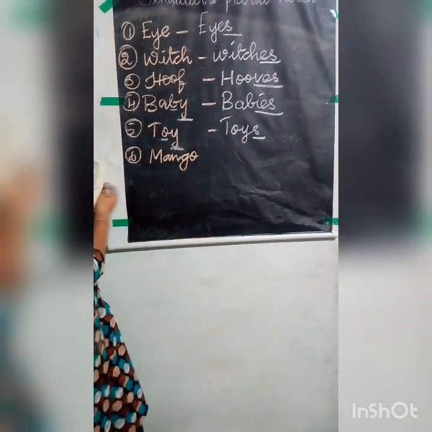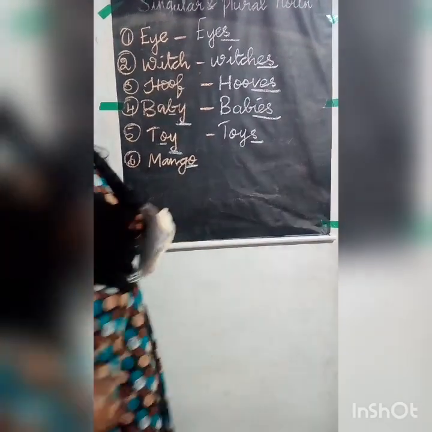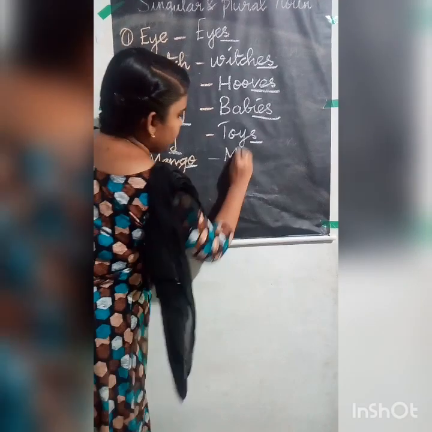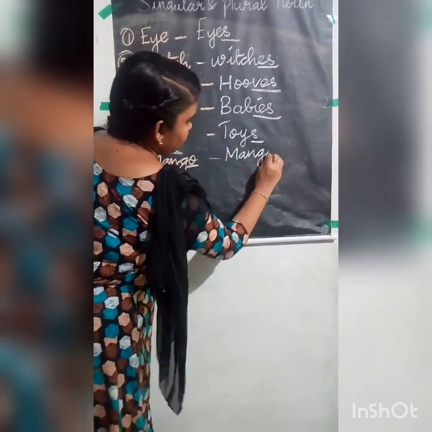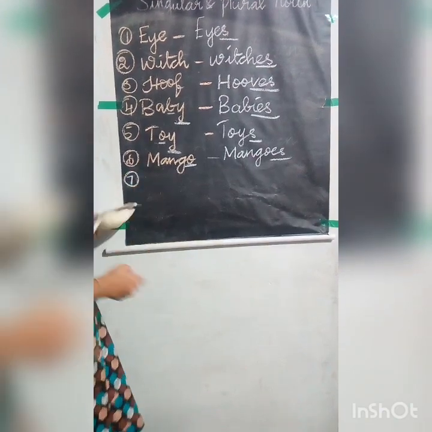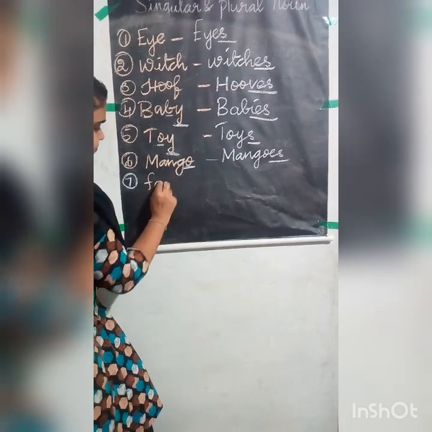Mango, what I told here, last letter, what is the last letter? O. So if the letter ends with O, what I told you to write? I told you to write ES at the end. So write M-A-N-G-O-E-S, mangoes. Okay. The seventh question is family.